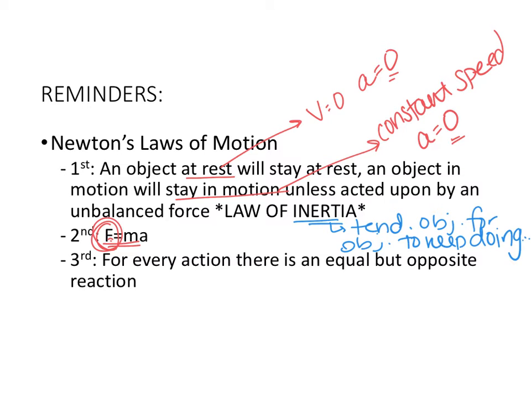Newton's third law, we haven't really talked about this one too much. We'll hit it more towards the end of the unit, but it's for every action, there is an equal and opposite reaction. And we had talked about when two friends high-five each other and one is overzealous and hits really, really hard, both experience the exact same force, so it hurts equally for both of them. So those are Newton's 3 laws of motion.